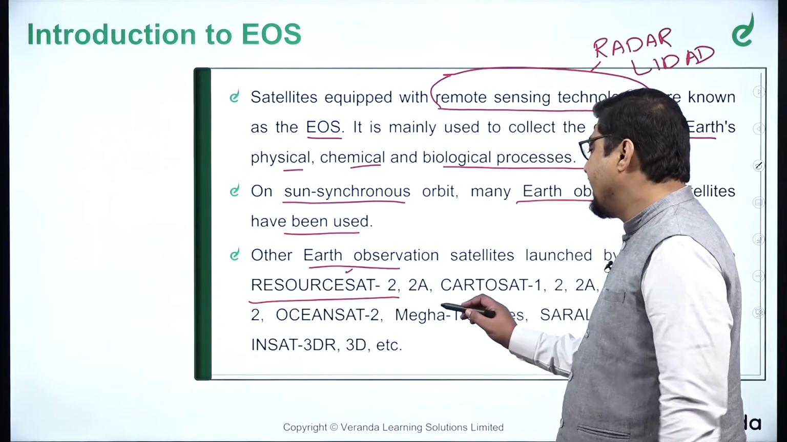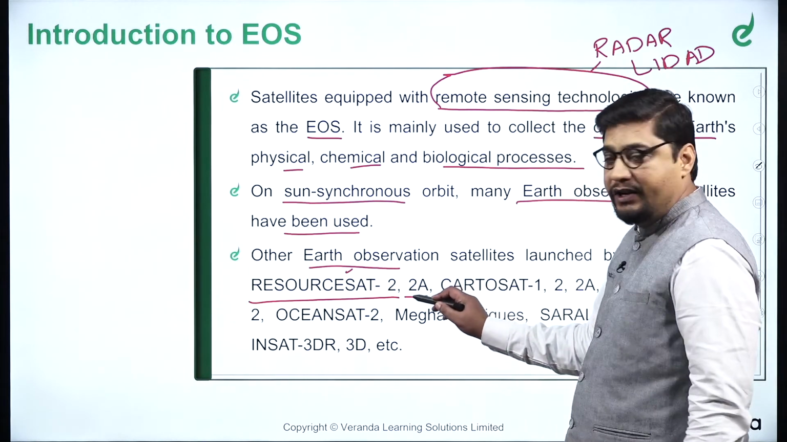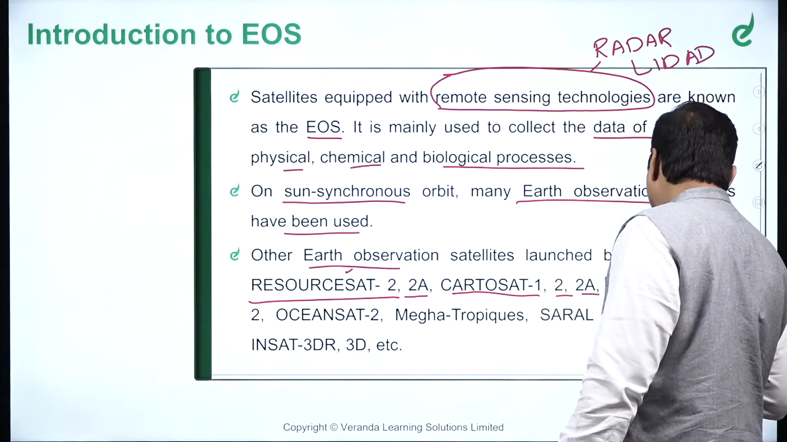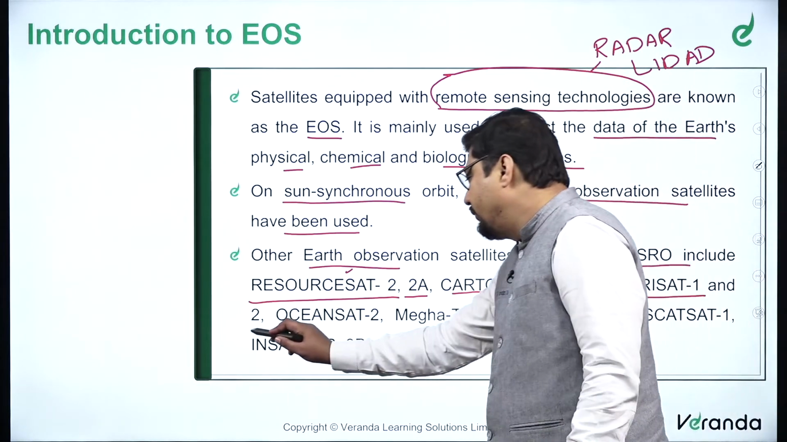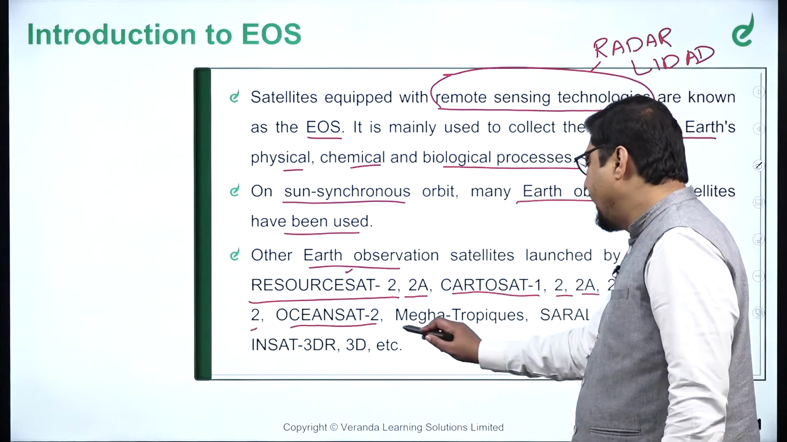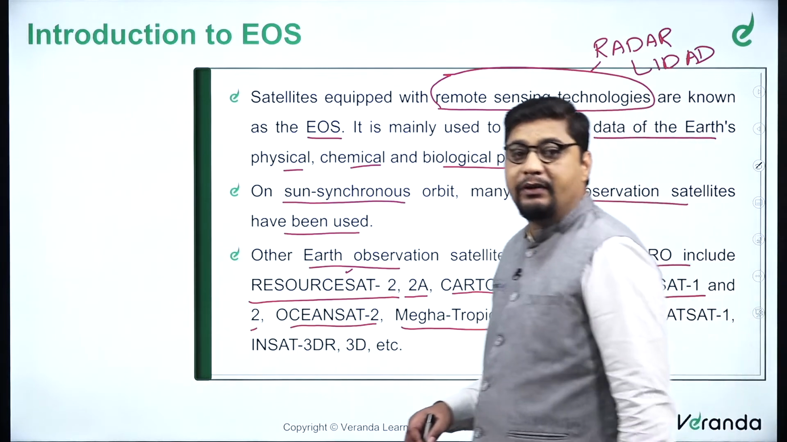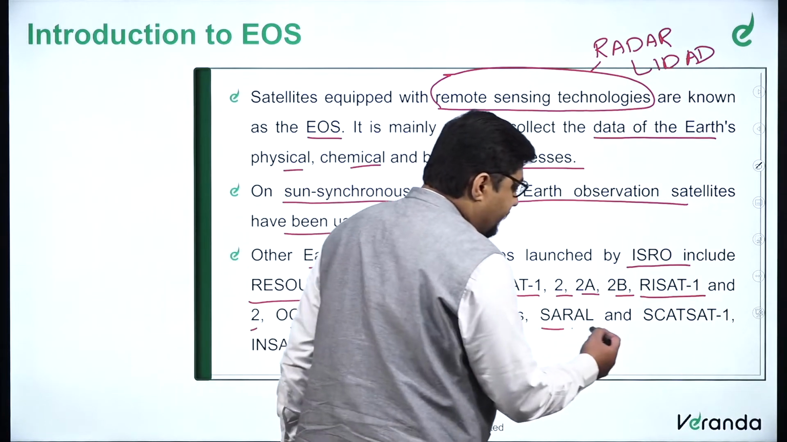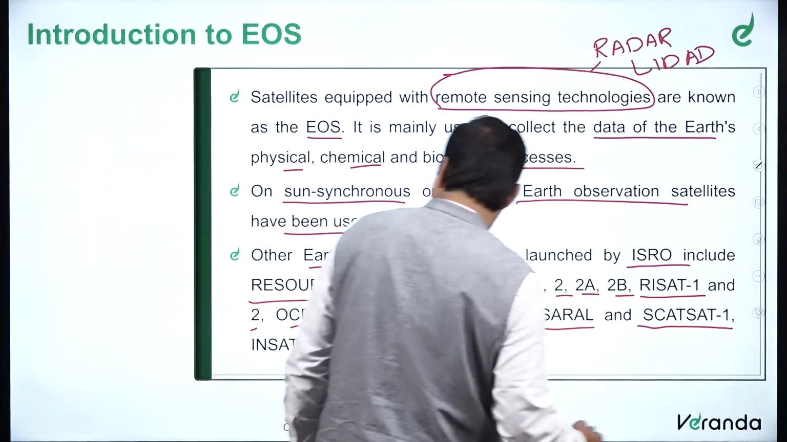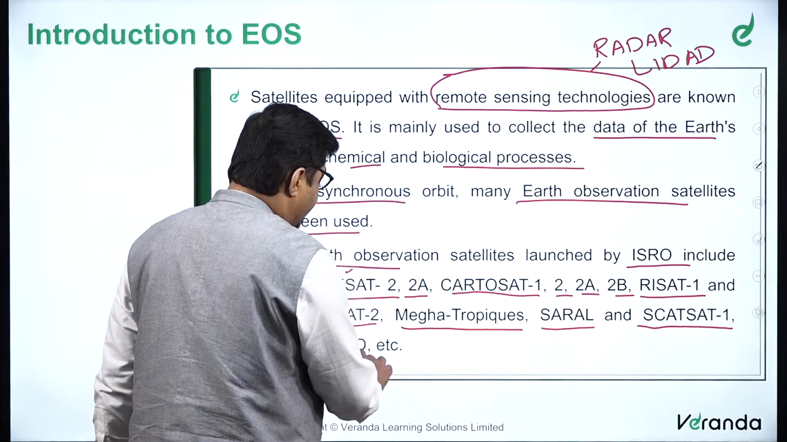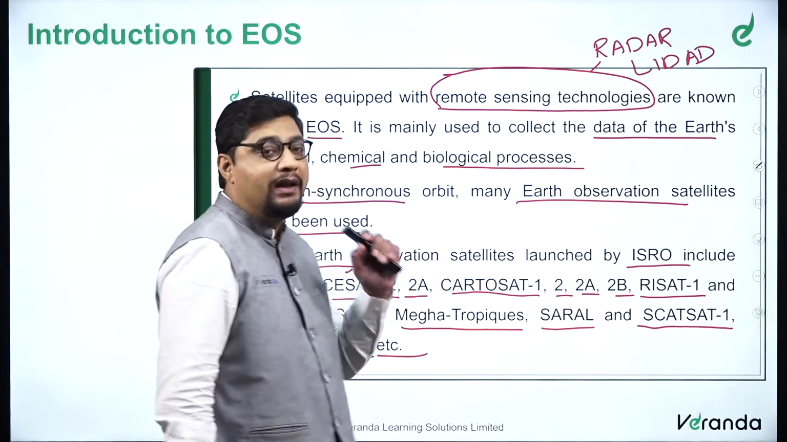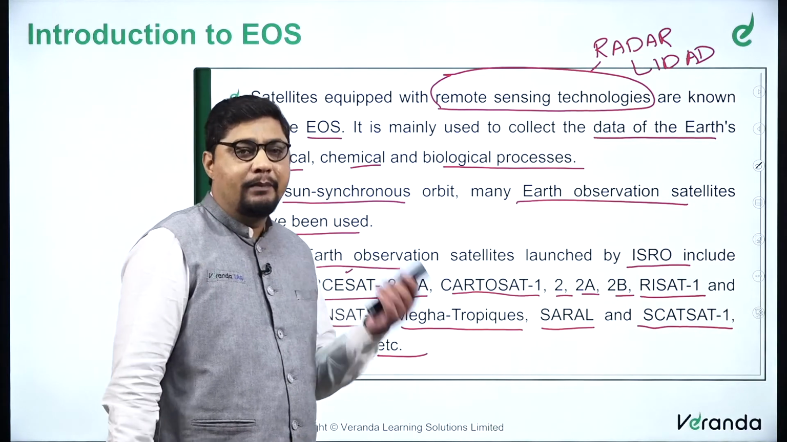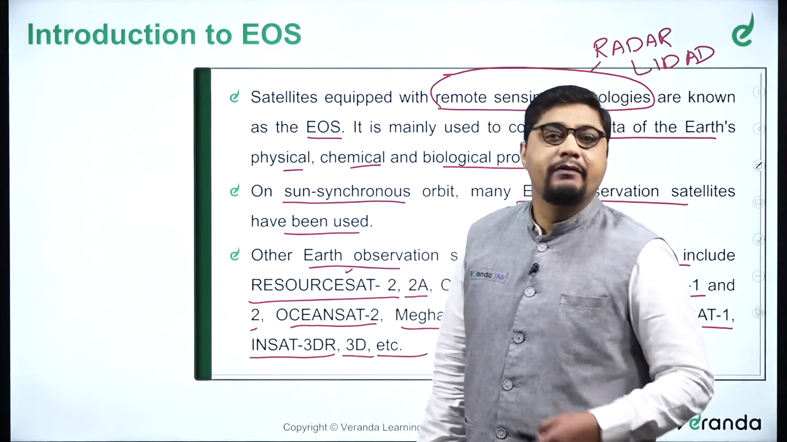So we have ResourceSat-2A, two versions of it, Cartosat-1, 2, 2A, 2B, RISAT-1 and 2. Then Oceansat-2, Megha-Tropiques, which is a collaboration between India and the French agencies. Then we have SARAL, and then we have SCATSat-1, INSAT 3DR, 3D, etc. So that means there are many Earth observation satellites that have been launched by India. There are applications also, and we have the need also.